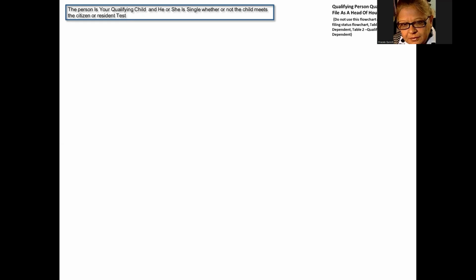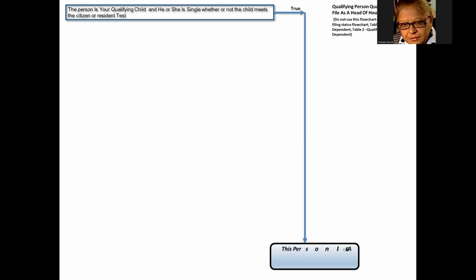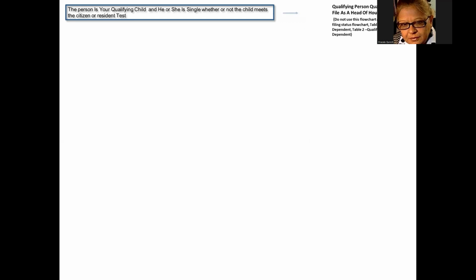So, if the person is your qualifying child, and the child is single, then the child is a qualifying person qualifying you for head of household, whether or not the child meets the citizen or residency test. The citizen or residency test law states that you generally cannot claim a person as a dependent unless that person is a U.S. citizen, U.S. resident alien, U.S. national, or a resident of Canada or Mexico.